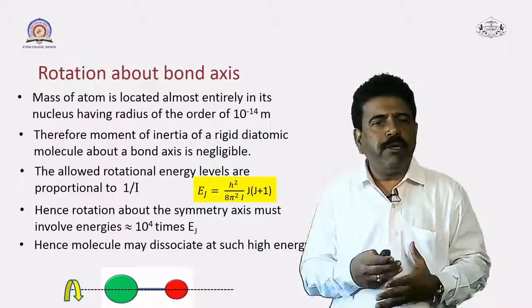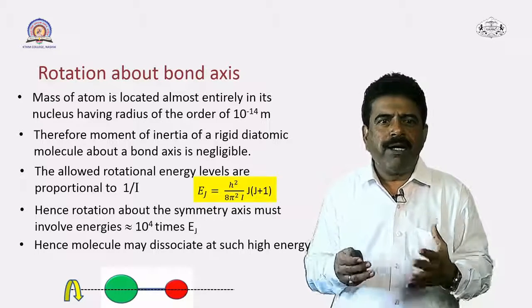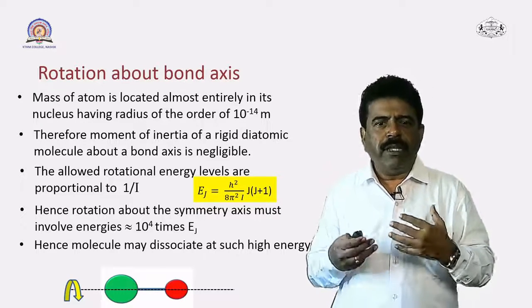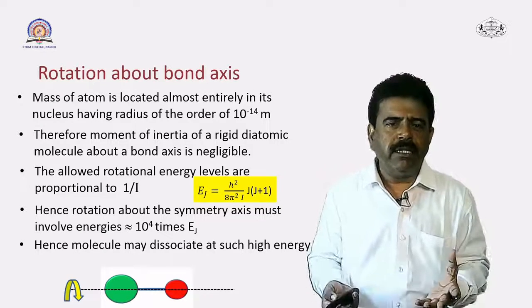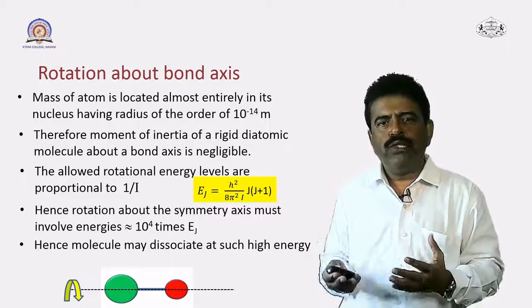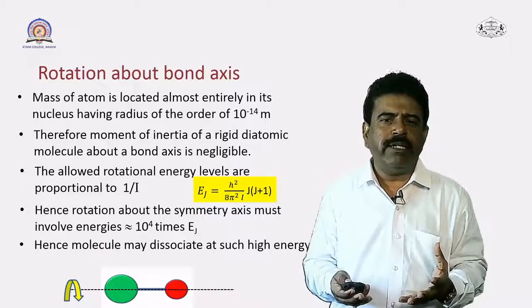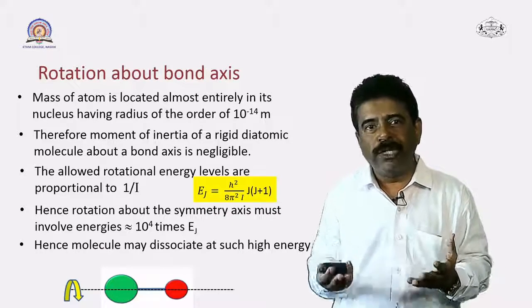First and very important thing is that the mass of any particular atom is located entirely in the nucleus, and the nucleus radius, you know, is of the order of 10 raised to minus 14 meter.